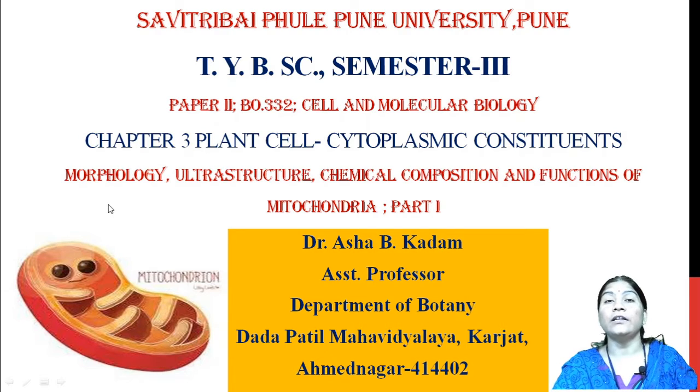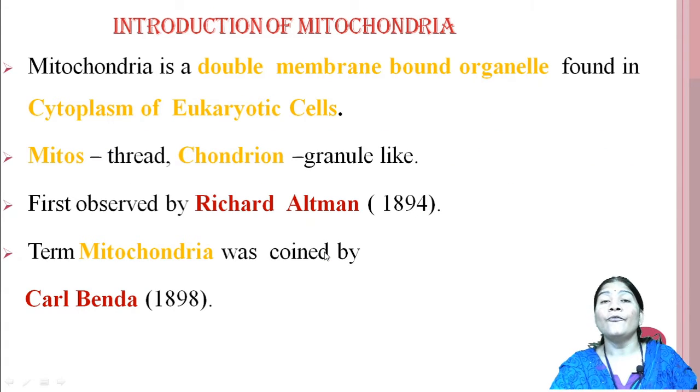Here today we learn about the morphology of mitochondria, ultrastructure of mitochondria, chemical composition and functions of mitochondria. So, when we learn about the introductory part of mitochondria, we say that mitochondria is a double membrane bound structure. Means each has two membranes, that is the outer membrane and the inner membrane.